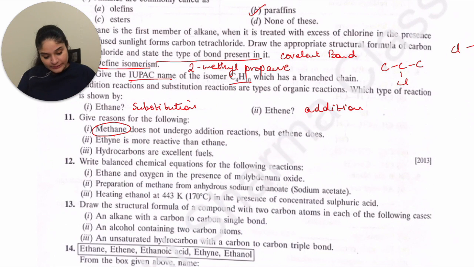Now the next is ethyne is more reactive than ethane. So why is that? Because ethane has single covalent bonds, whereas ethyne has triple bonds. So it is very easy to break a bond and add something to it. Okay, it is easily breakable. The triple bond can break down and easily show reactions, whereas ethane is a very stable compound because all of the valencies are completely satisfied.